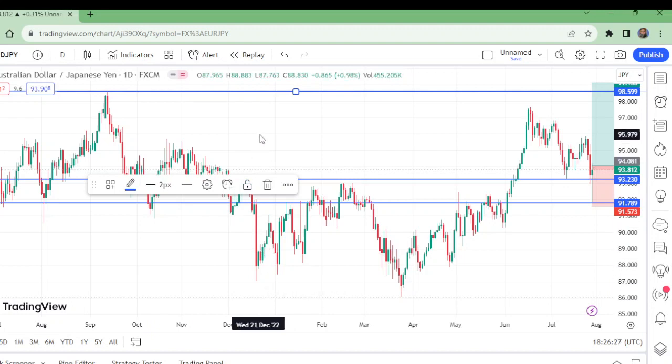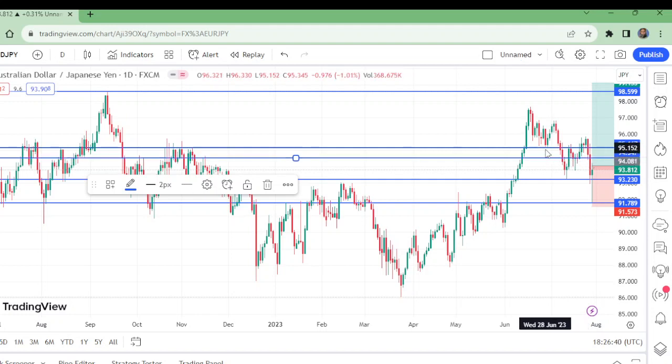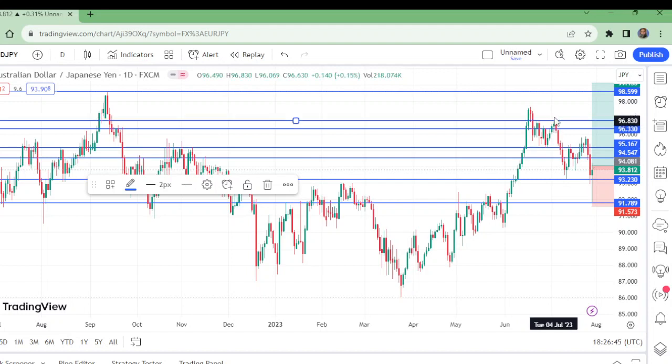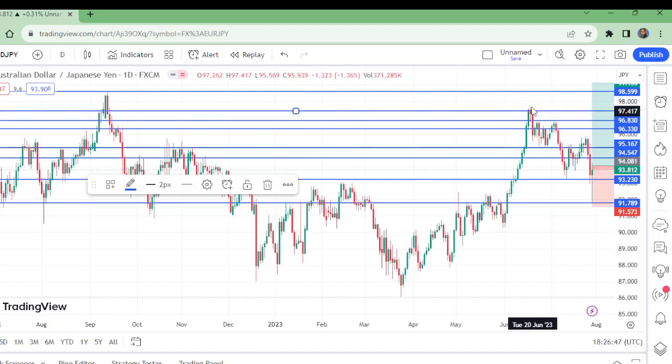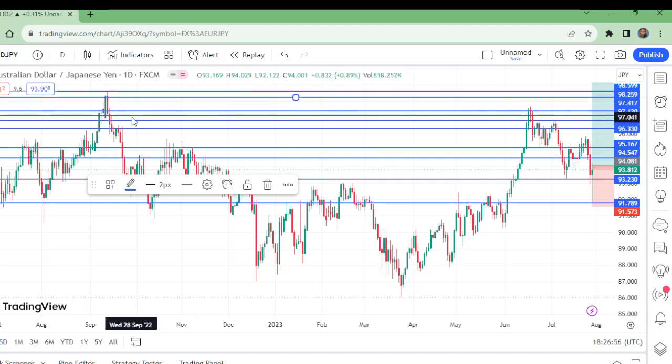Now let me put the other take profit options also. Here is also, this is the entry. So if someone is here, here is also a take profit option, here is a take profit option, here is a take profit option, and if you want to put one more, then here. Now let me adjust it somewhere here.